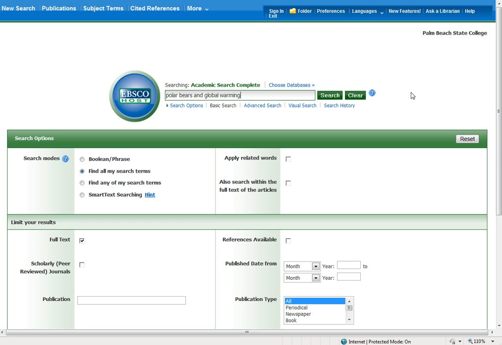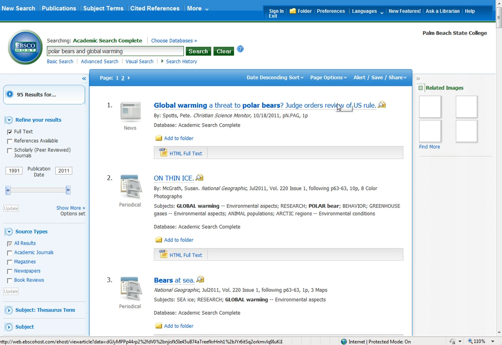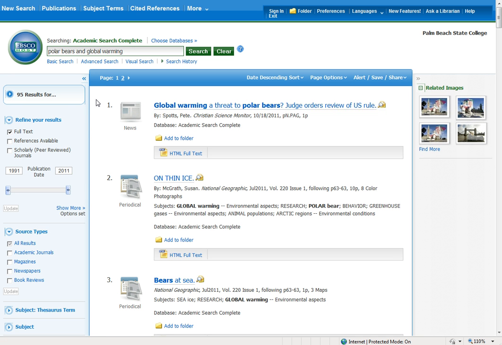Note that we're using the AND operator. And then we can press the search button or click enter. And you see that we have over here 95 results that came up. That's pretty good. And we make sure that our full text box is checked. By default it is checked, but make sure that it's checked if you notice that some of the results that come up are not full text.